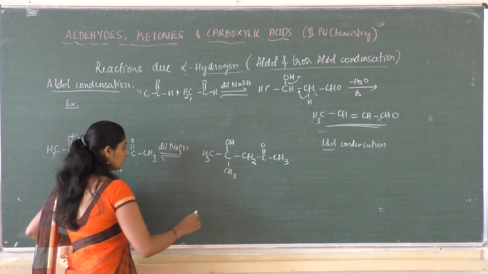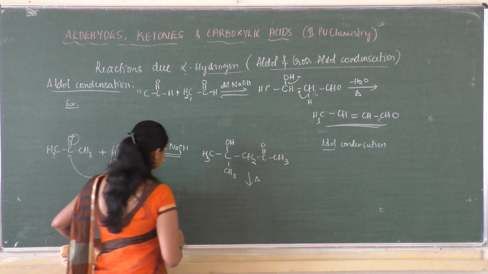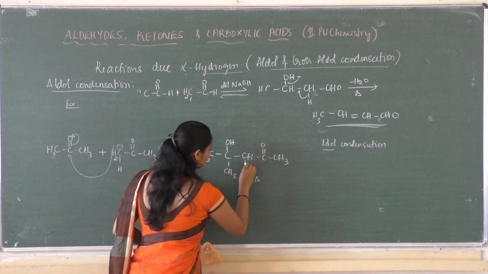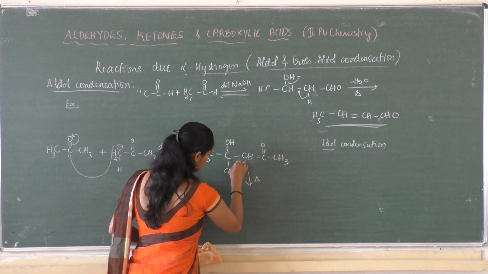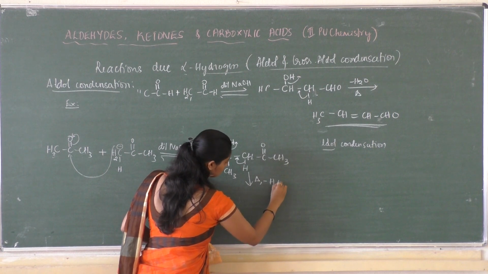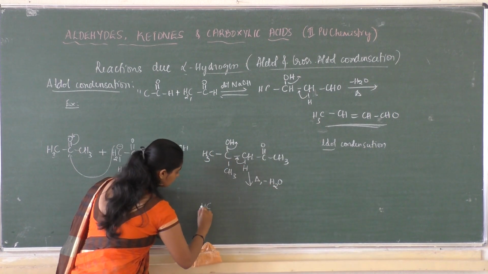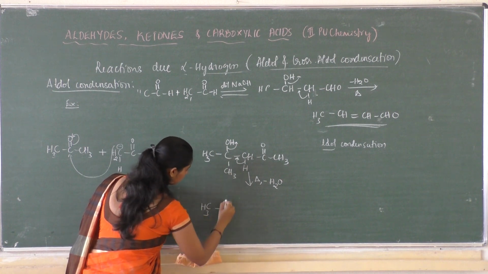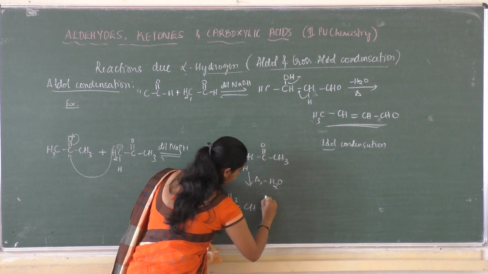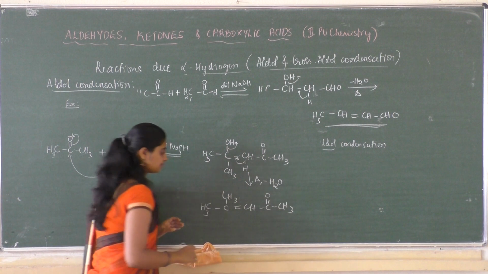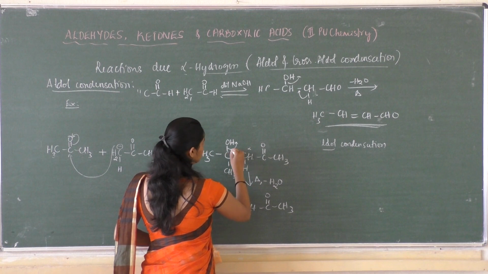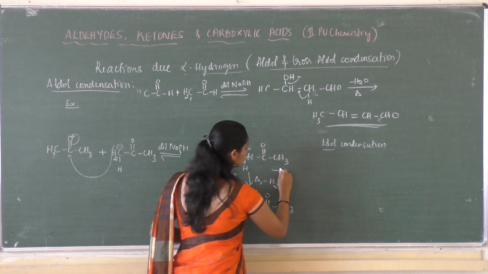Now on heating, condensation occurs. H is shifted, so a water molecule is removed, minus H2O, so it forms CH3, then double bond CH. So this is alpha and this is beta, so it is a beta hydroxy ketone, or else it is a ketol.